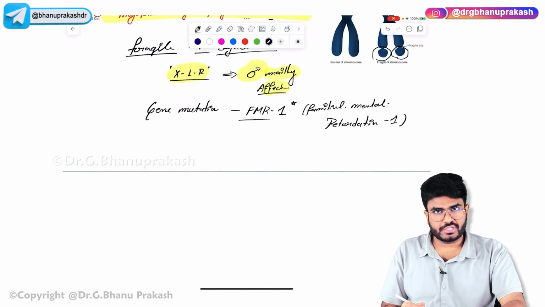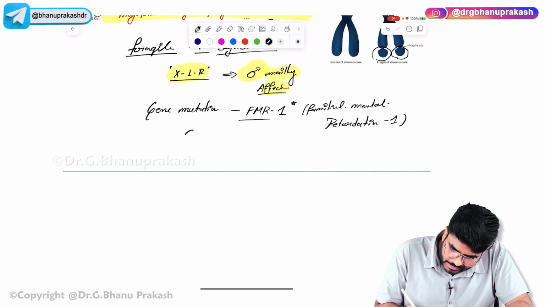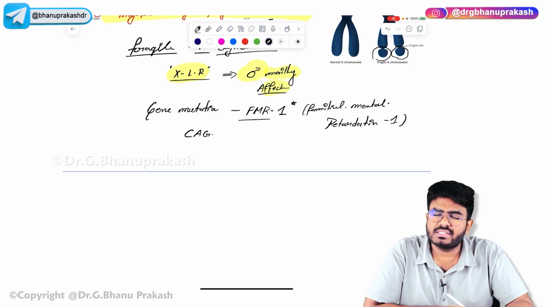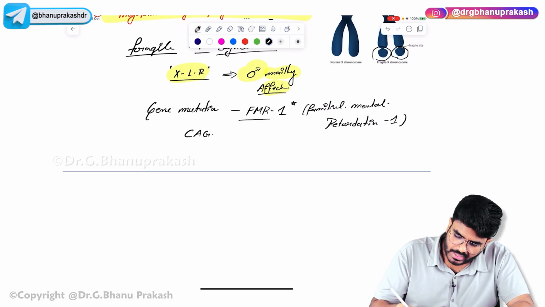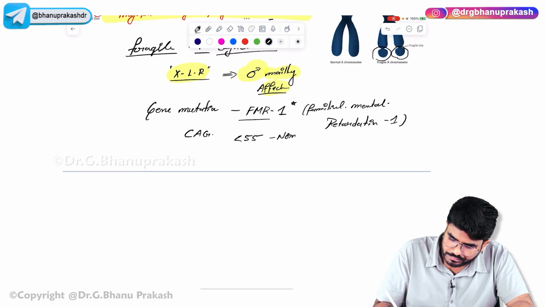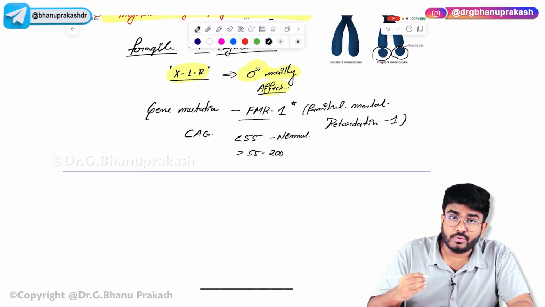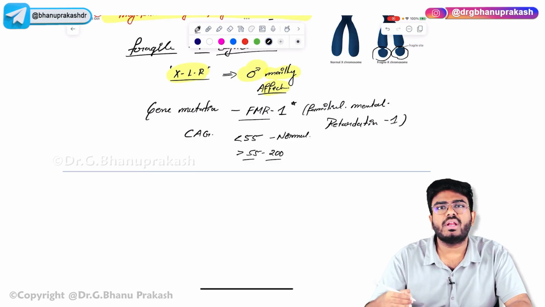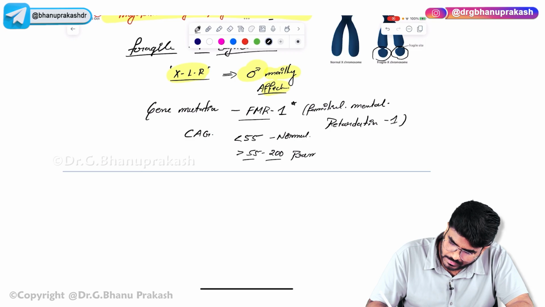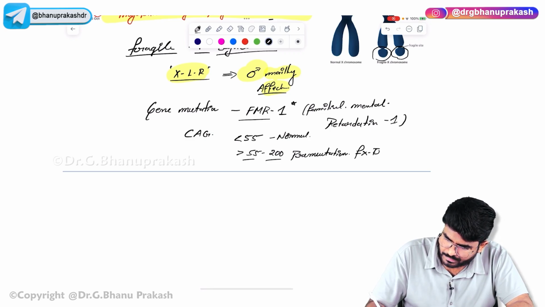Because of this FMR1 gene mutation, the repeats are going to be multiplied. The point which I want you to know is, in you and me, do we have these repeats? Yes, absolutely we have them, but less than 55 repeats are considered normal. If a person has 55 to 200 repeats, it is considered a pre-mutation, pre-mutation fragile X tremors.